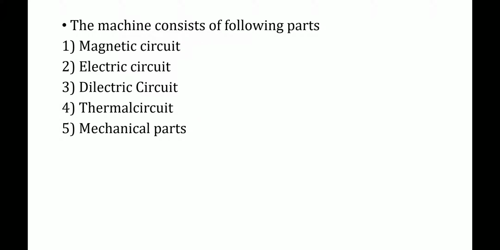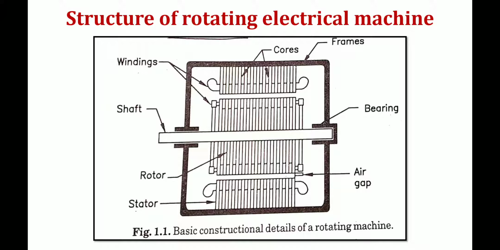The first thing is the magnetic circuit. Magnetic circuit means what? The magnetic circuit provides a path for the magnetic flux flow. Getting my point? And it consists of the air gap, which is the small distance between the rotor and the stator.